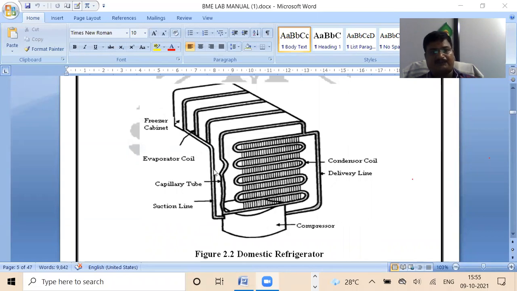Then through this capillary tube and through this compressor, the liquid is brought from evaporator to the compressor. Here compression is going to happen, and then through this system, here you can see this zigzag system is provided over there, and fin arrangement is also provided here. Okay, why is the fin arrangement provided? To increase the heat transfer rate, this fin arrangement is provided. And this whole system is providing the condensing effect, and that cycle happens continuously.